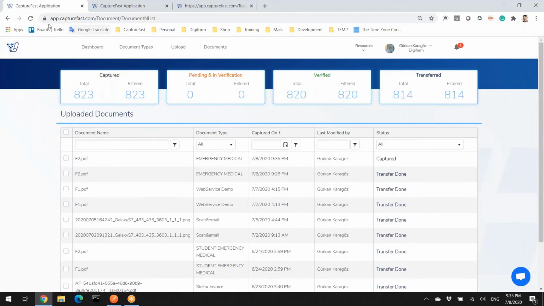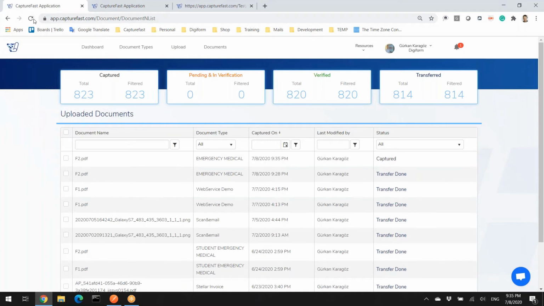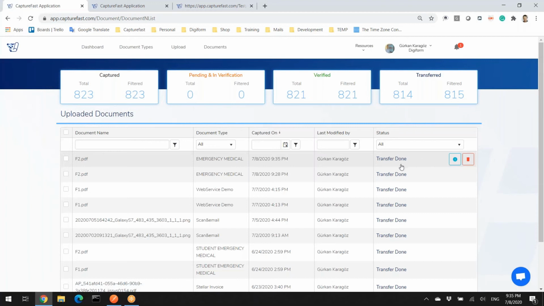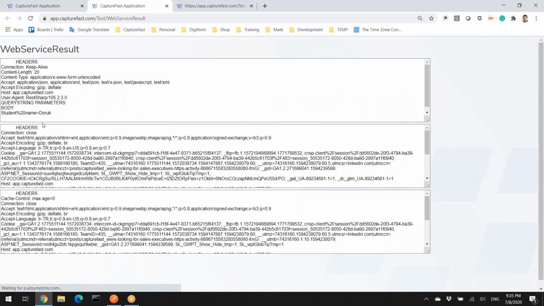The document is in Captured. When I refresh, the processing is still in Captured. The processing has not started yet. Okay, transfer done, already processed and transfer done. Let's go to the web service application. You see, I'm going to refresh and we will see the last request here on the top. I refreshed. Okay, you can see the data, the student name as Doruk is here. The system processed the document, there is the name in student name and it is processed.